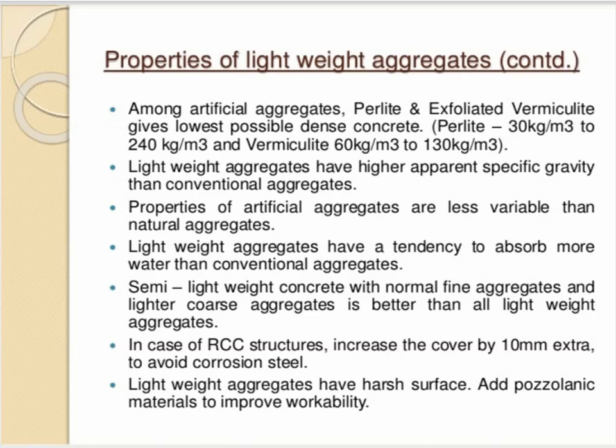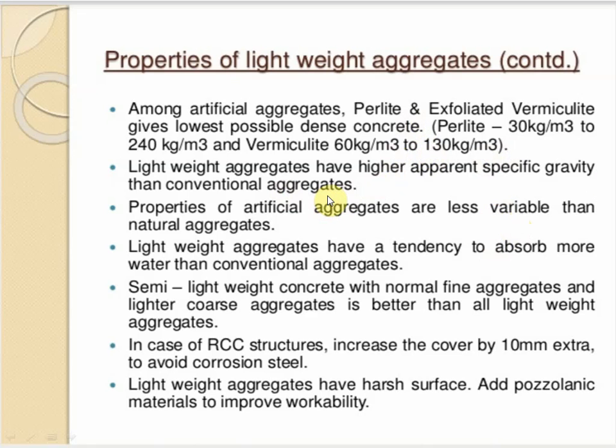Perlite is an amorphous volcanic glass formed by the hydration of obsidian, and vermiculite is formed using worms. These two give the lowest possible density of concrete.